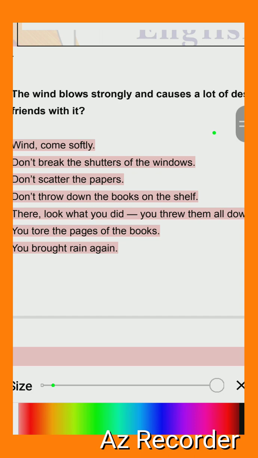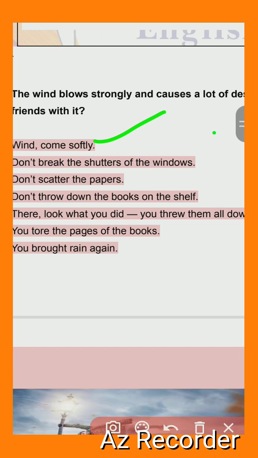Now if we talk about the poetic devices, you can see the repeated line here. First of all, don't, and don't.